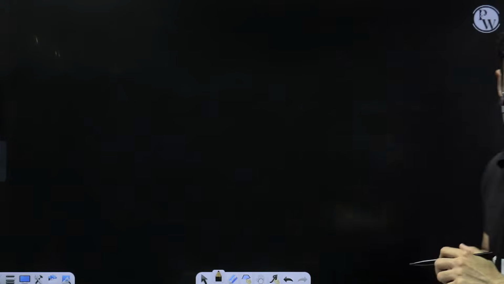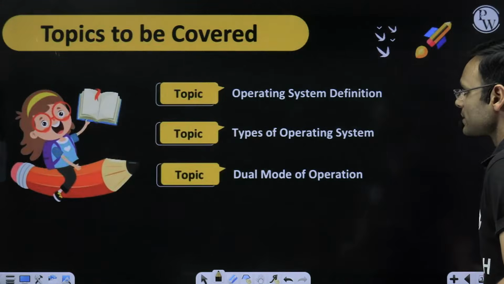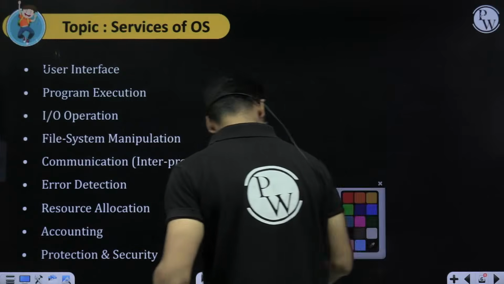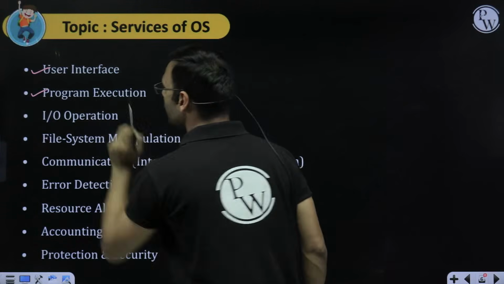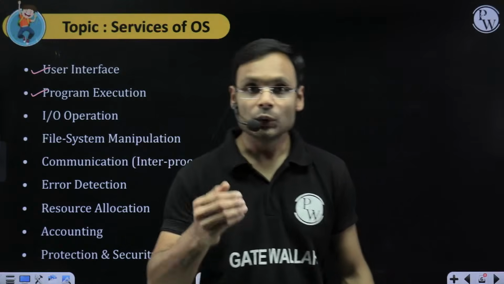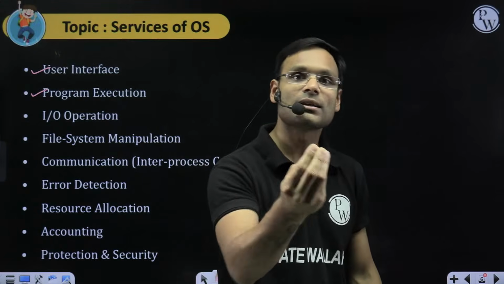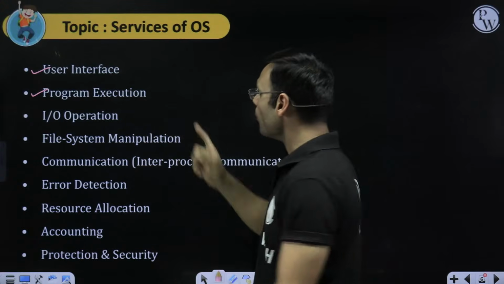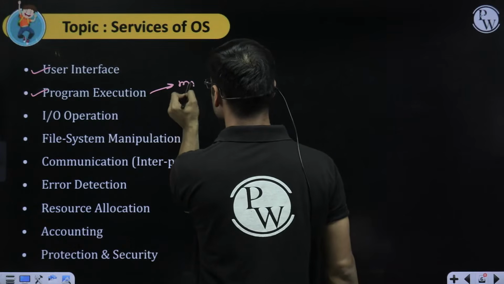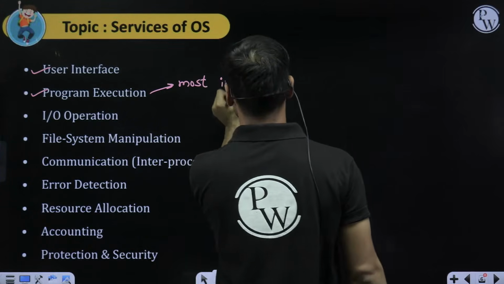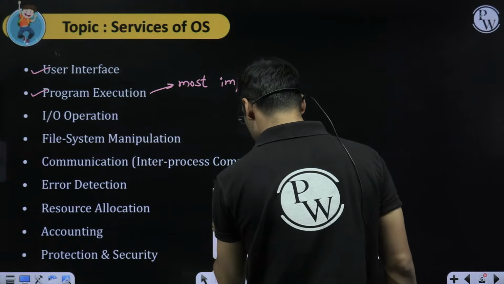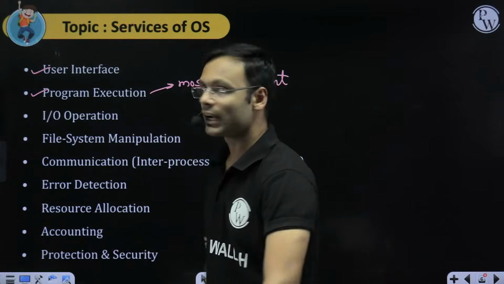So every operating system actually provides us this: user interface. Next thing is program execution. Whatever program you want to run on the CPU, the operating system only helps us run those programs on the CPU. This is the most important functionality of the operating system, to be able to execute our programs, whichever we are writing.